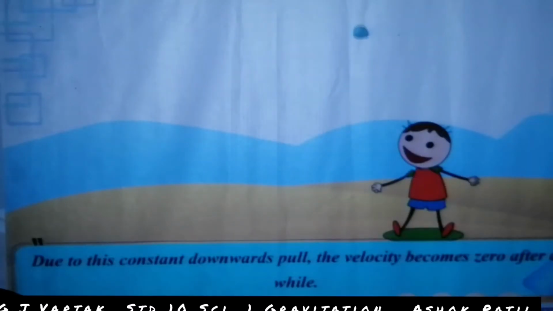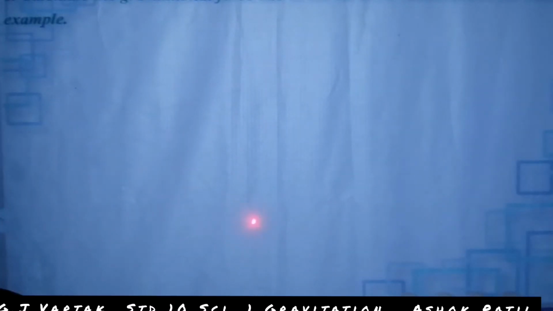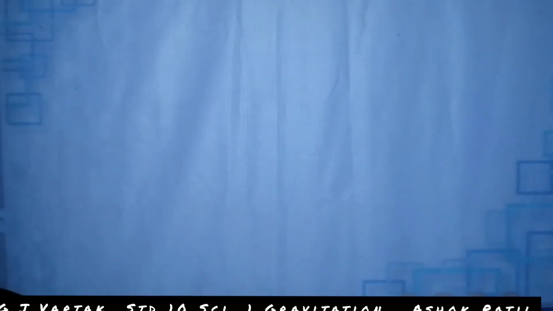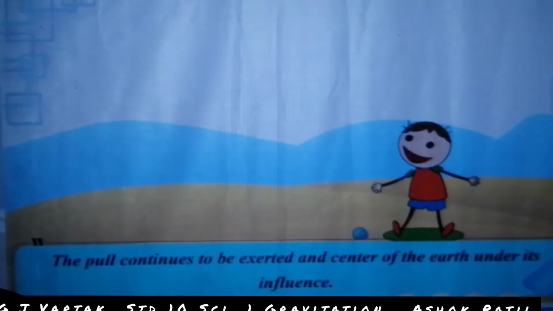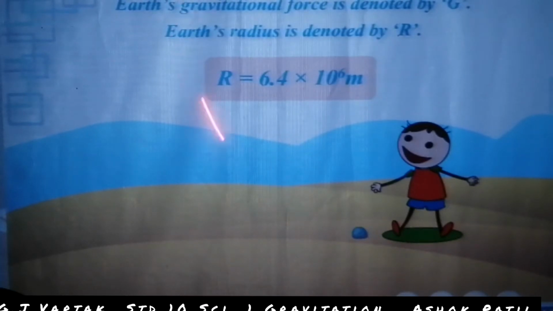Okay. Next, R, the radius, is equal to 6.4 into 10 raised to 6 meter.